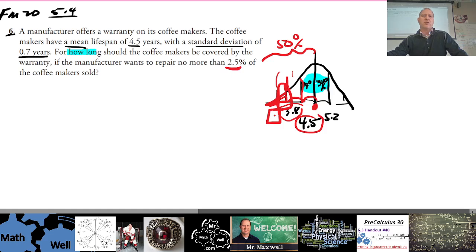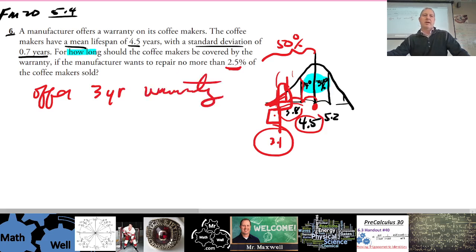3.1. So this number right here is 3.1. So then they don't want to repair any more than 2.5%. So they should offer a 3-year warranty. Yeah. Okay, offer a 3-year warranty. That makes sense. Now, why is that?